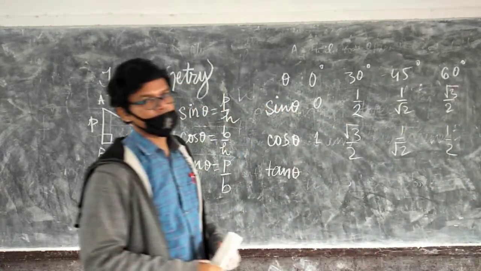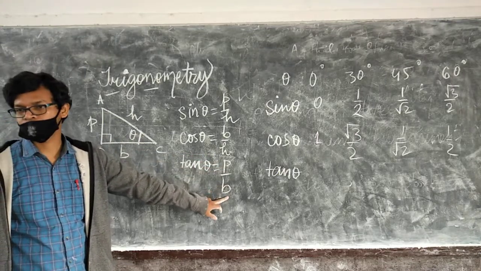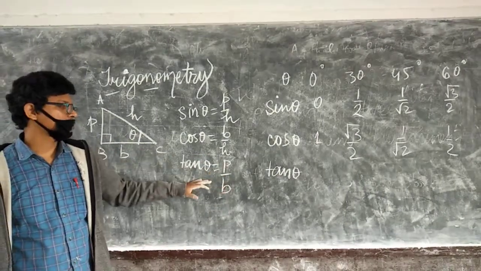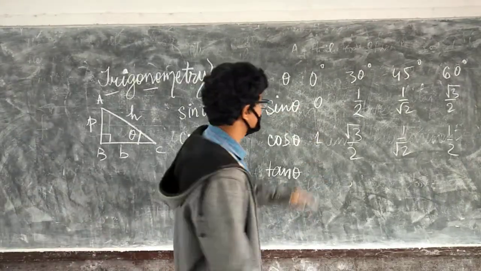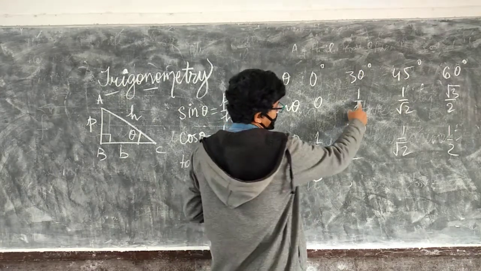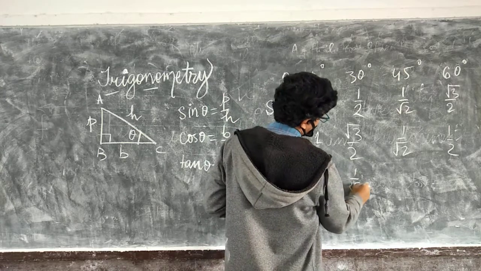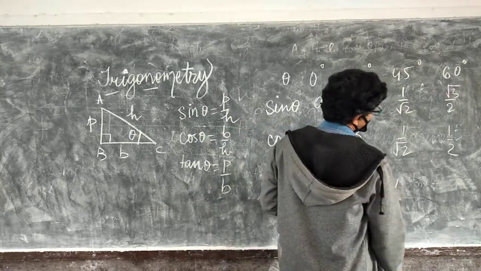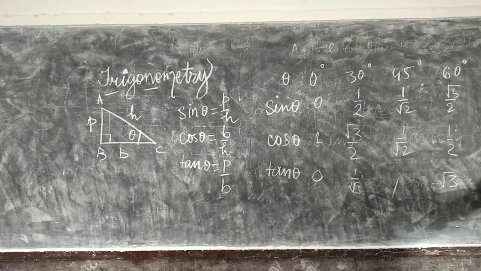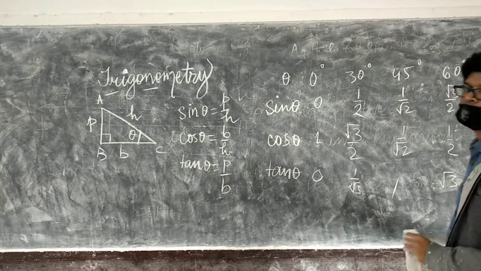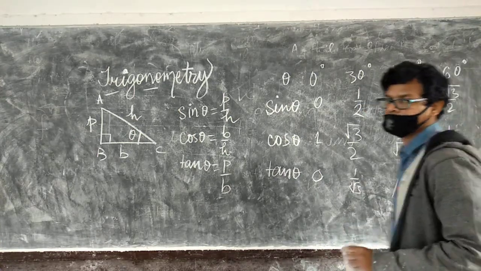And tan theta, if you see carefully, is P by B. This is basically sin theta upon cos theta. Tan theta is sin theta upon cos theta. So if you divide these two, you will get the values here. 0 by 1 is 0. 1 by 2 upon root 3 by 2 is 1 by root 3. This is 1, this is root 3, and this is not defined, or you can say infinity.